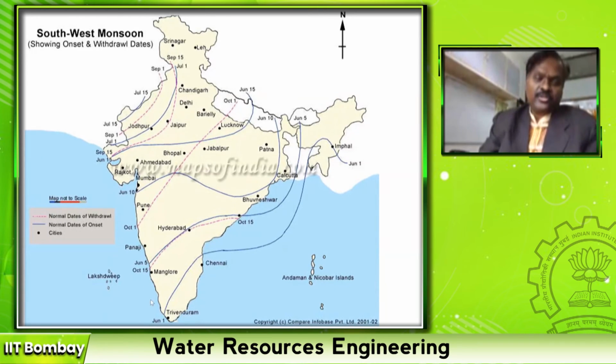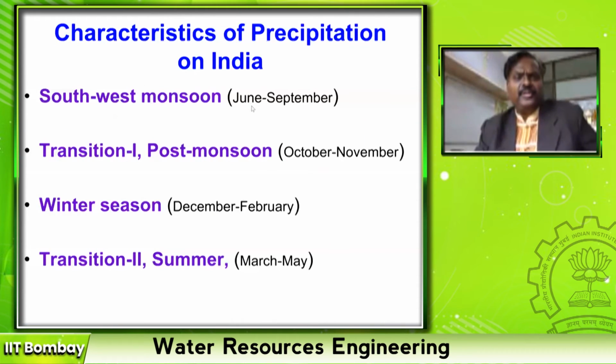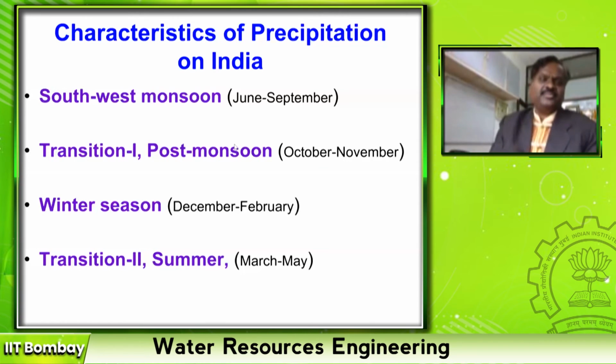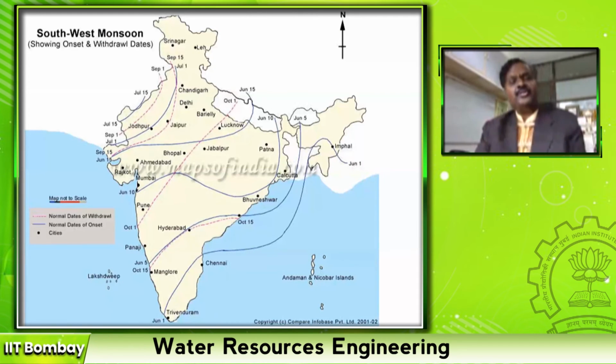So the west coast becomes rain shadow region for northeast monsoon, and east coast becomes rain shadow region for southwest monsoon, right? So these are two different monsoons, and the time period between these two is called transition. Then we have winter and then summer. Then again, the next year monsoon starts after the summer. So this is about monsoon onset and retreat.